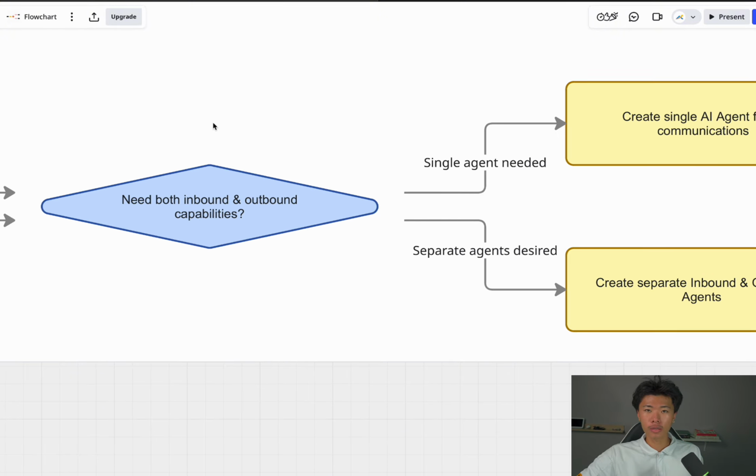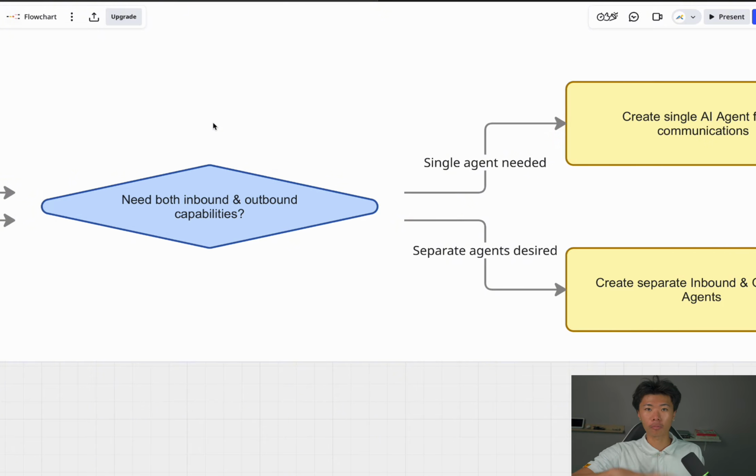Now, you don't need multiple agents. You don't need one agent per location. You don't need one agent per phone number. All you need is two, which is inbound and outbound. Inbound is an agent that's able to take calls when people are calling or wanting to ask something. Outbound is more so the agent being able to reach out to people, right?